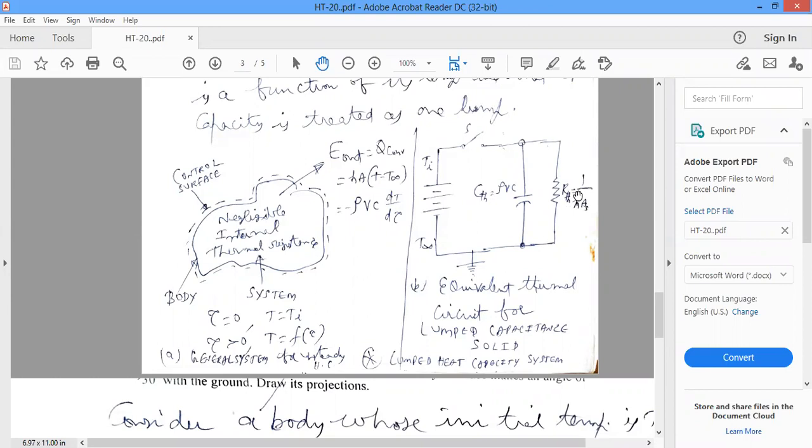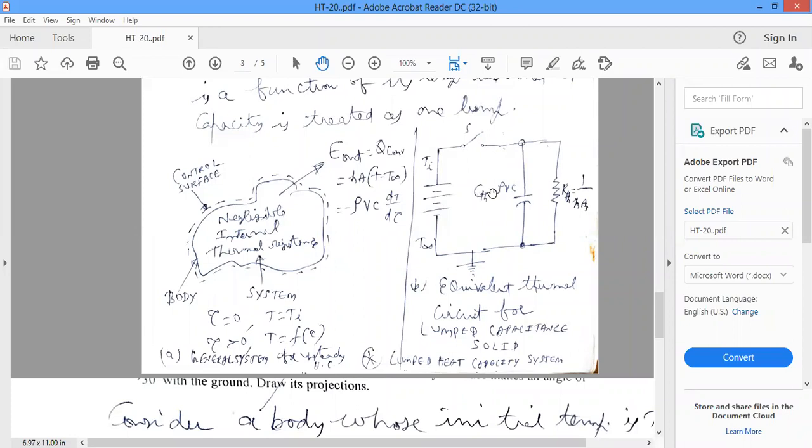Thermal resistance R_TH is 1 by hA, where h is the convective heat transfer coefficient and A_s is the surface area of the body. So this is the equivalent thermal circuit for a lumped capacitance system or lumped capacitance solid. The temperature varies from initial temperature Ti to outside temperature T free stream. S is the switch, and C_TH is thermal capacitance.